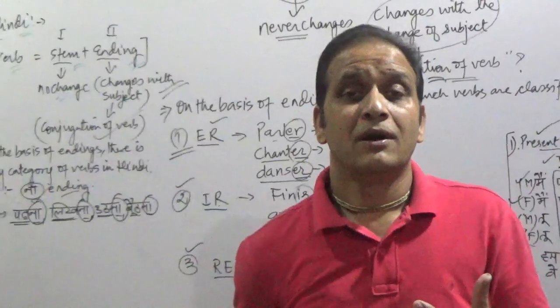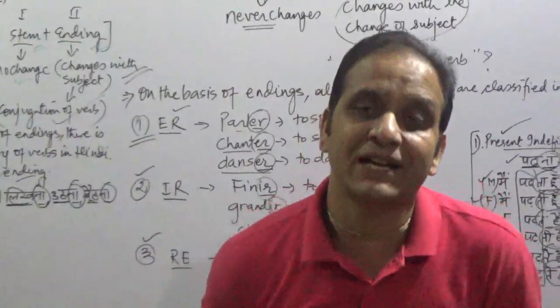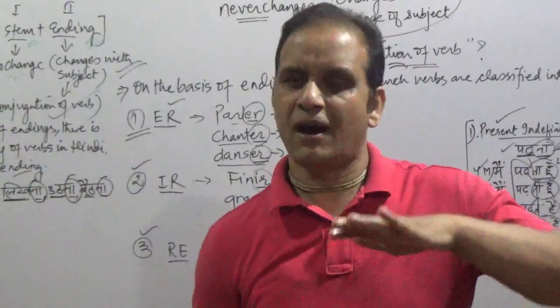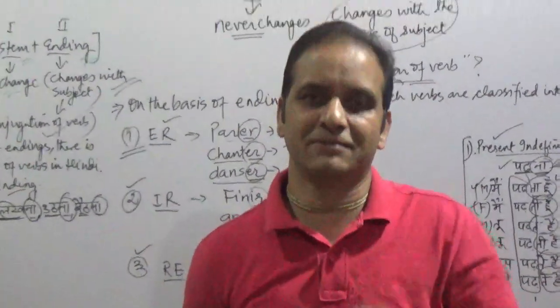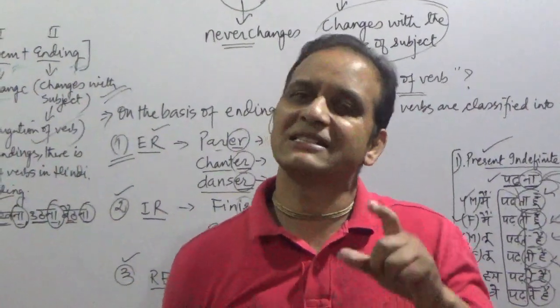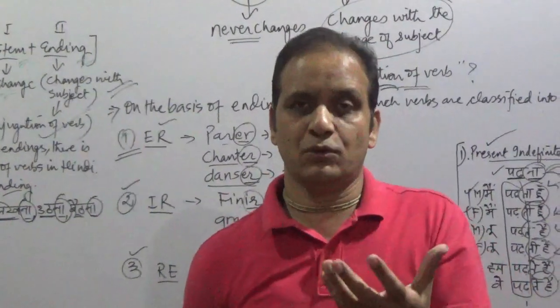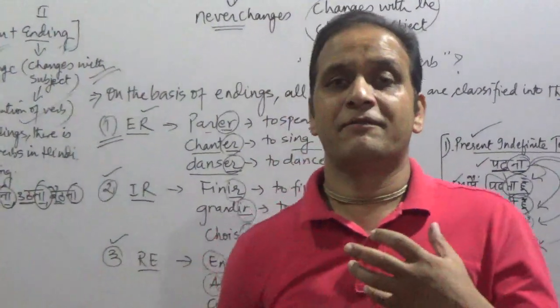And therefore, you gave me only one example of the verb because you have got only one category. But I have to give you at least three examples under each tense to make you understand the conjugation pattern of all the three verbs. But that is the part which we will cover not in this video, in my next video. We will do the conjugations of French verbs.